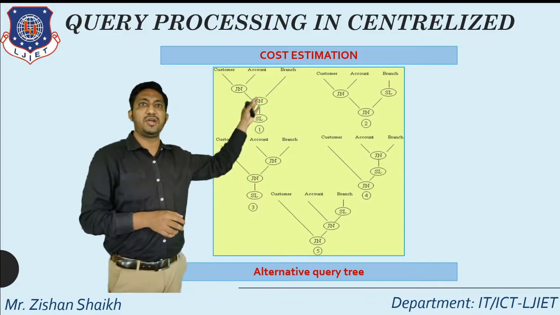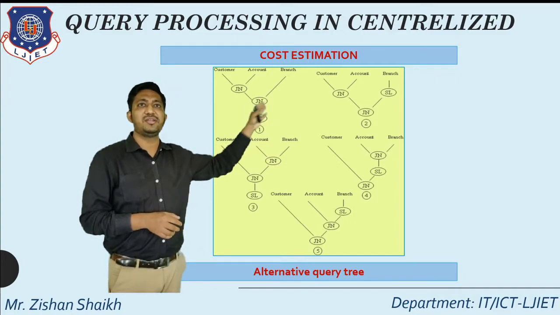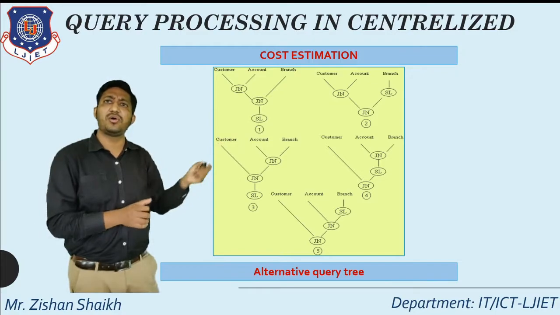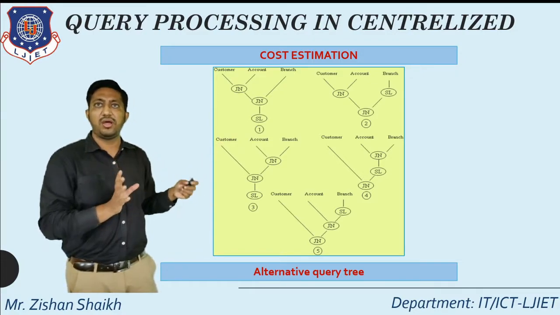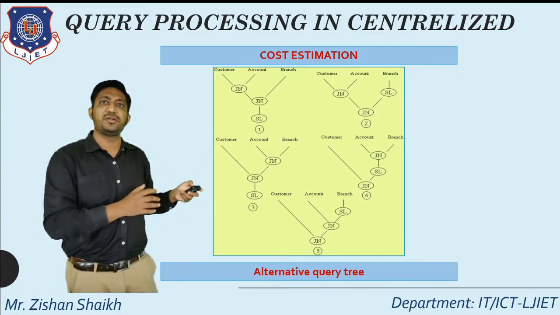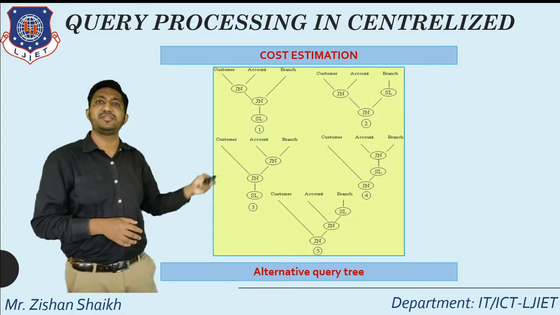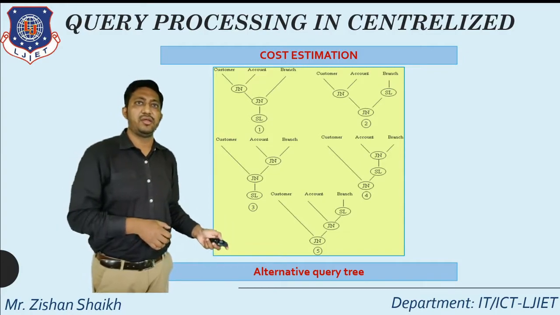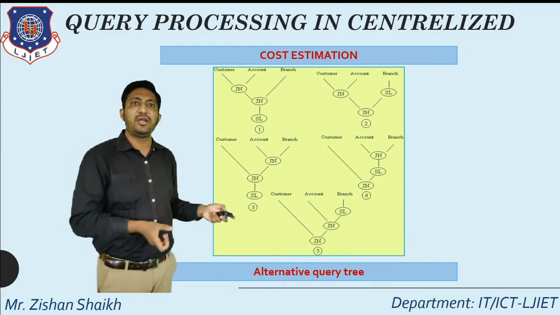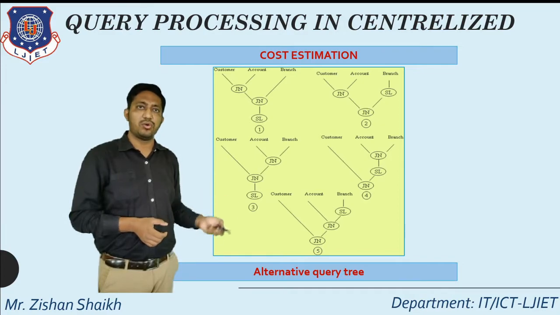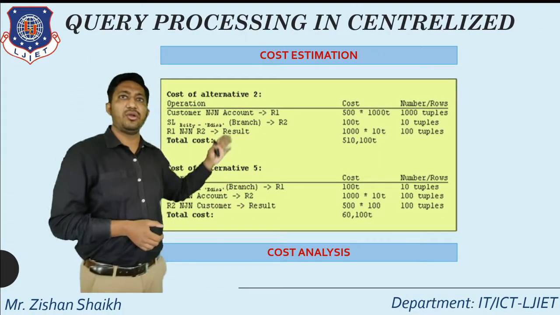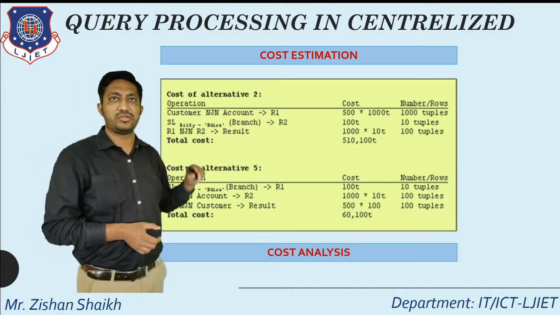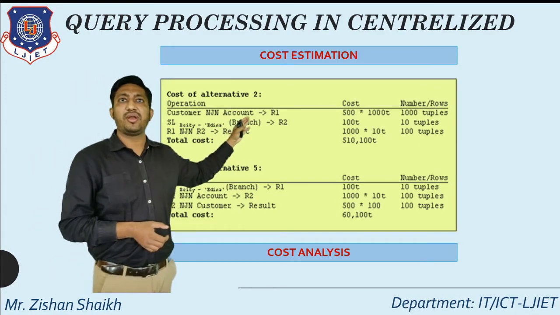According to these 5 alternatives, we have generated different trees here. These trees are generated according to our alternatives, according to the join operation and projection operation. That is known as an alternative variety. From this alternative variety, we are getting the cost. For alternatives 2 and 5, I am calculating the particular cost. So the cost will be calculated like this.